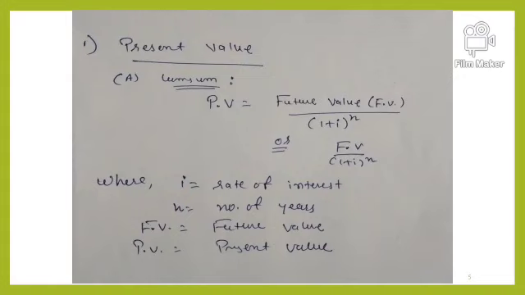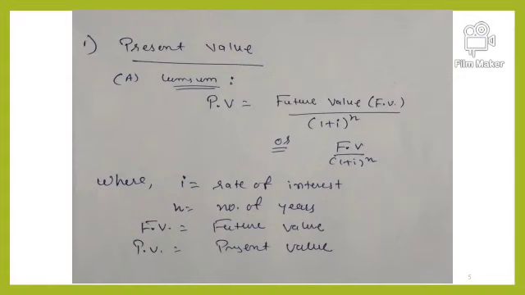So here we can discuss the formulas. The formula which you can see is the present value formula, but it is for lump sum. So when we are finding the present value of a lump sum amount, the formula is present value equals future value divided by 1 plus interest rate raised to the power n.